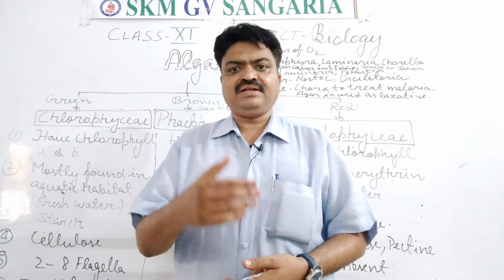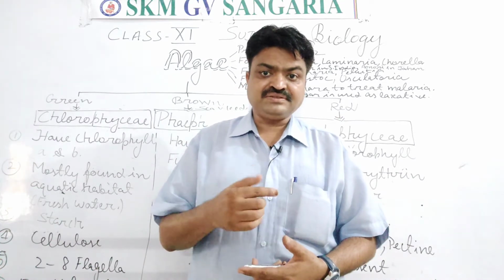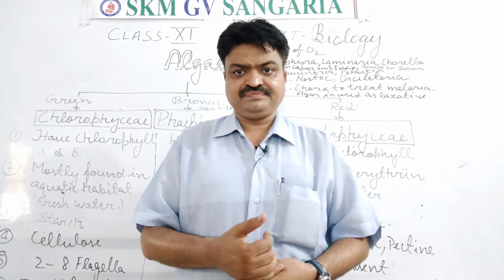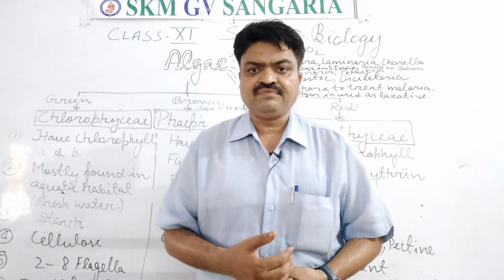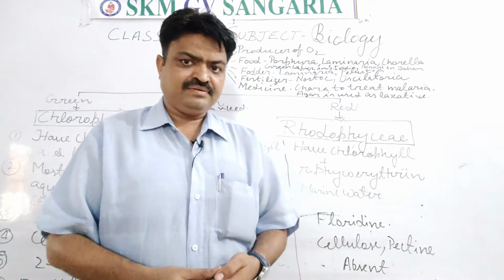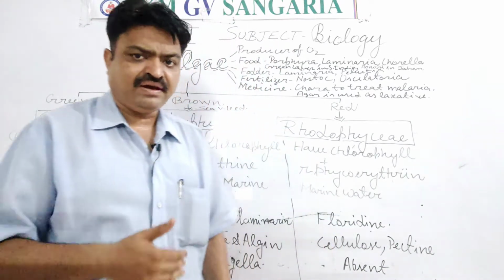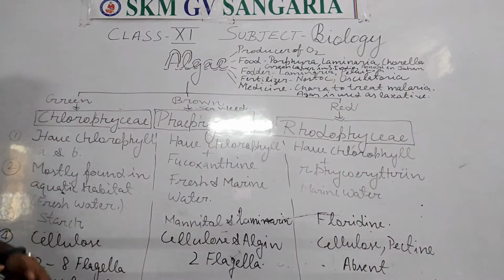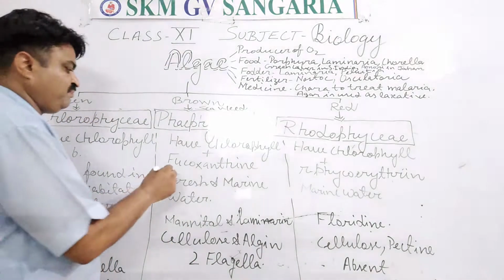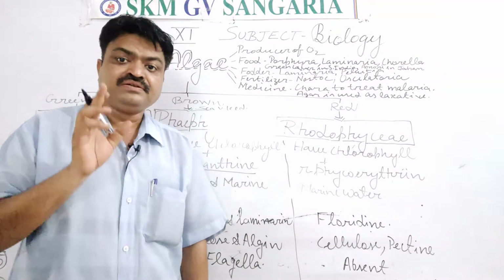Another color of algae, students, also has chlorophyll, but with the chlorophyll they have another colorful pigment, like brown algae. Brown algae have fucoxanthin.